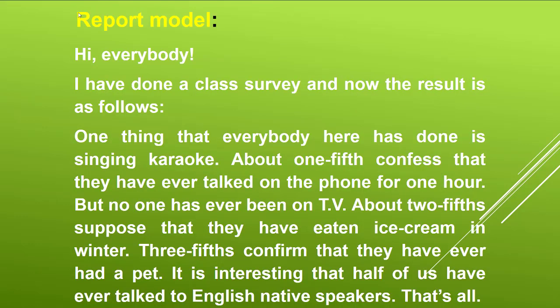Okay. So now the report model. For example, you asked some questions to your friends, your classmates, and now let's report your survey. So you should talk about your result. What kind of information did you get? Report model. You can write this model in your notebook, or you can use some sentences from this model and write them in your notebook.